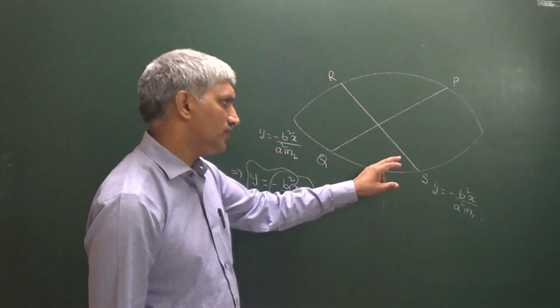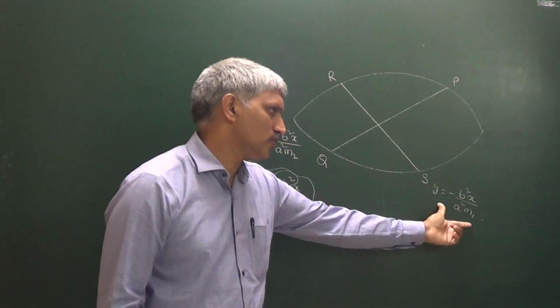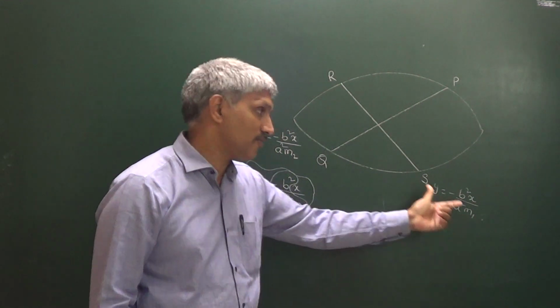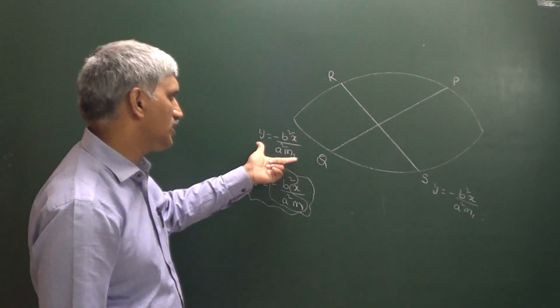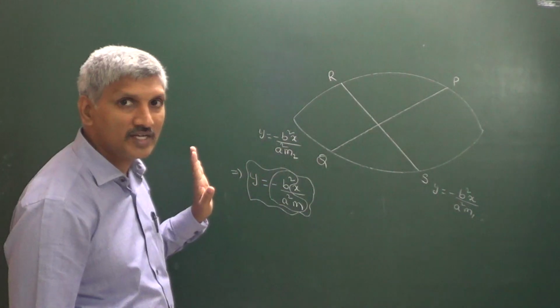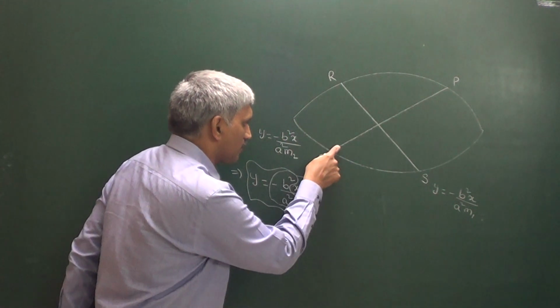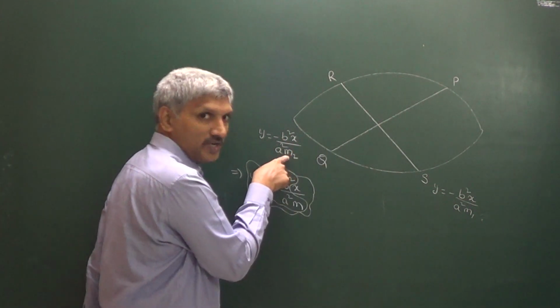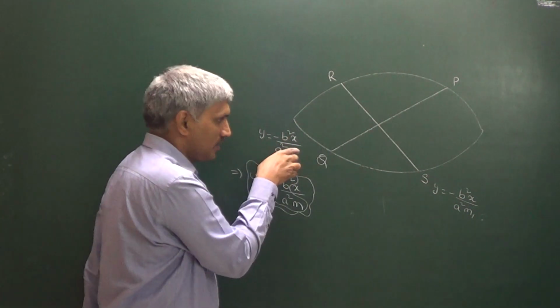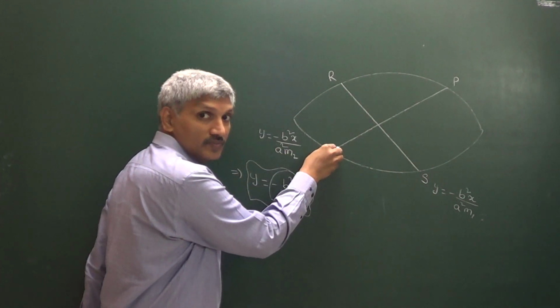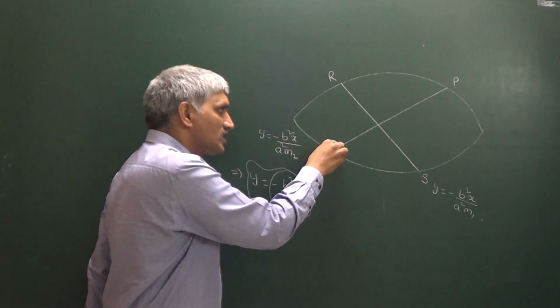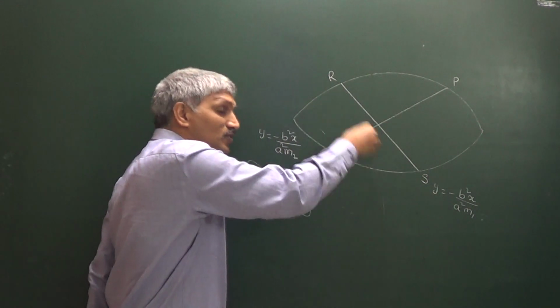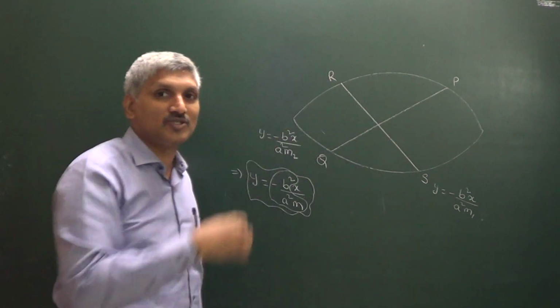The equation of this diameter is y is equal to minus b square x by a square m1, and for this diameter it is m2. So what is the meaning of that? This diameter equation with m2 means this is the locus of midpoints of the system of parallel chords whose slope is m2.